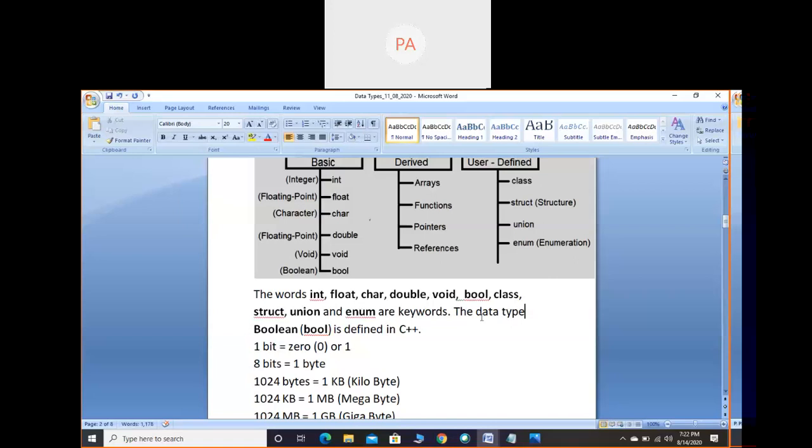Okay, and these are also called data types. So int, float, char, double, void, bool, these are basic data types. Class, struct, union, enum are user defined data types. So two things we have to remember here: data types as well as keywords. And you can categorize here. Int, float, char, double, void, boolean come in basic data types. Class, struct, union, enum come in user defined data types. The data type boolean is defined in C++.